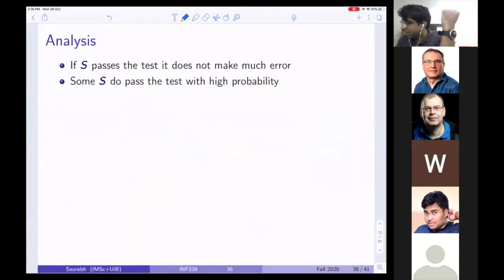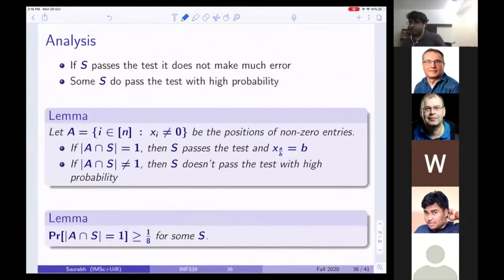So the bad case is, I would like to say that, if A intersection S is not equal to 1, then S does not pass the test with high probability. So this is what I want to say. This will correspond to this lemma: if S passes the test, it doesn't make much error.